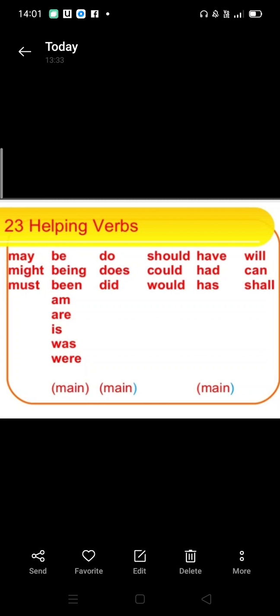Helping verbs are may, might, must, be, being, been, am, are, is, was, were, do, does, did, should, could, would, have, had, has, will, can, shall.